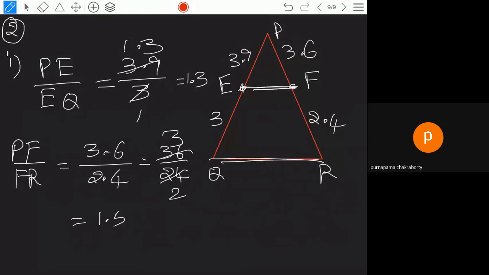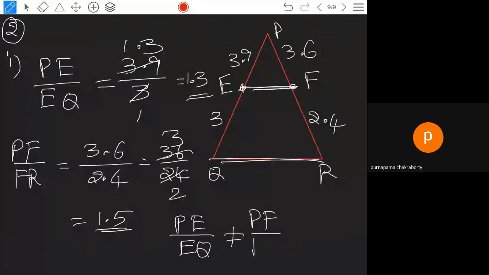This is 1.5, this is 1.3. So PE by EQ is not equal to PF by FR. By the converse of the basic proportionality theorem, if they are not equal, then EF is not parallel to QR.